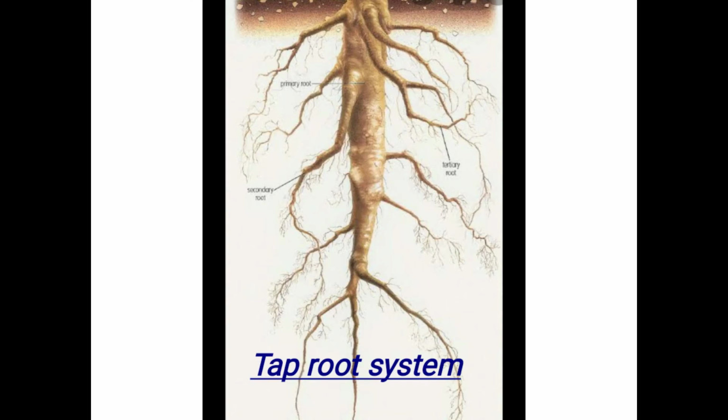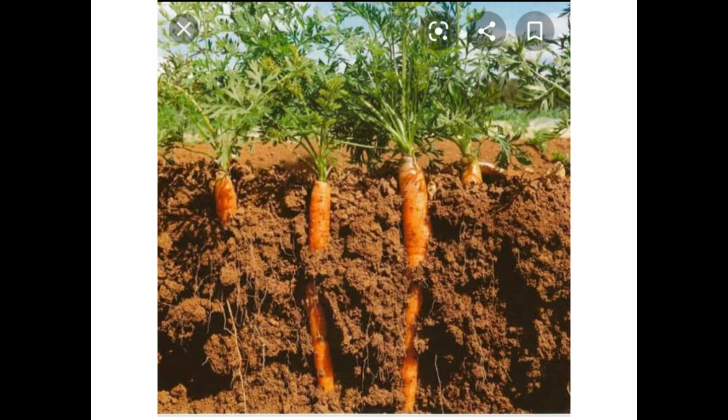First, we are taking information about the taproot system. The taproot system consists of long, thick, large main root known as primary root. Many thin roots arise from the primary root called the lateral roots. Roots and its branches are covered with fine root hair which help in the absorption of water and minerals from the soil. For examples, carrot, radish, mustard, etc.